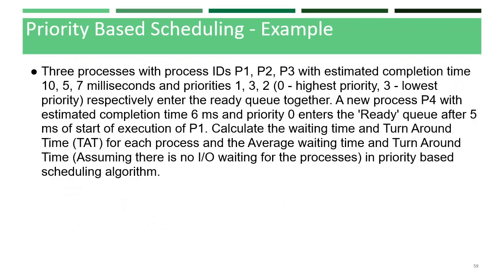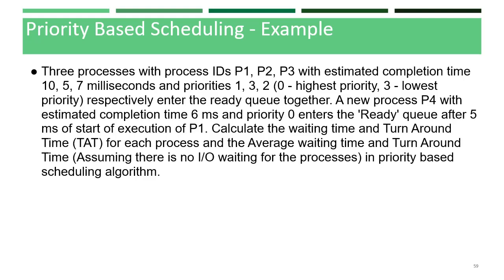Let us analyze priority based scheduling with an example. Here we are given 3 processes with process IDs P1, P2, P3 with estimated completion times 10, 5, 7 milliseconds, and priorities 1, 3, 2, where 0 is the highest priority and 3 the lowest. All 3 will enter the ready queue together.